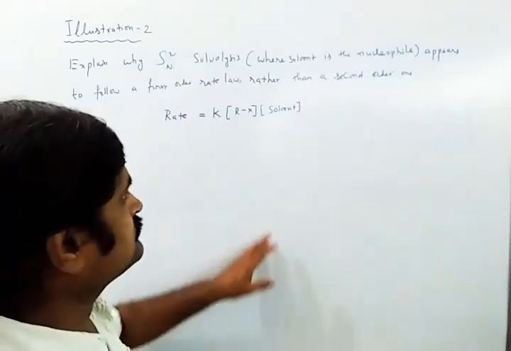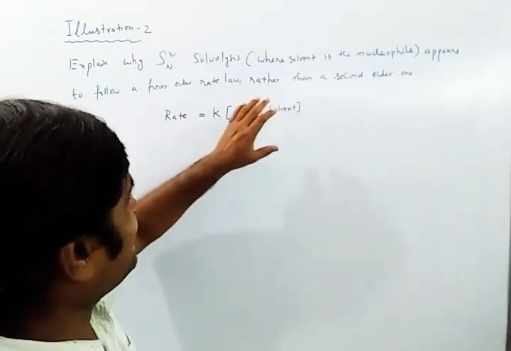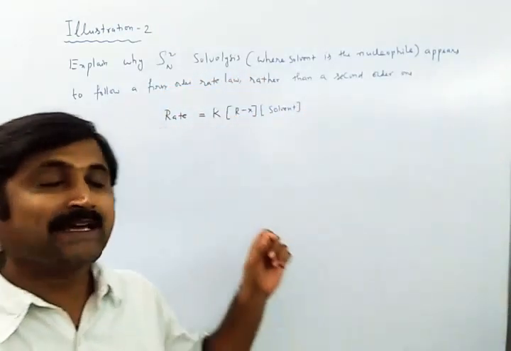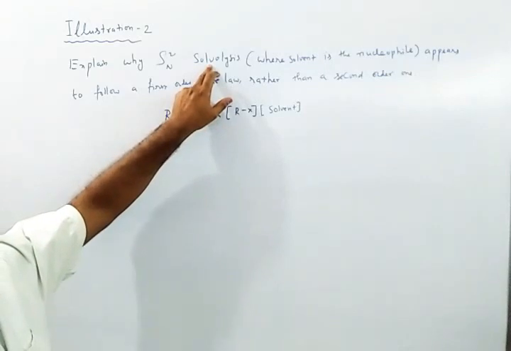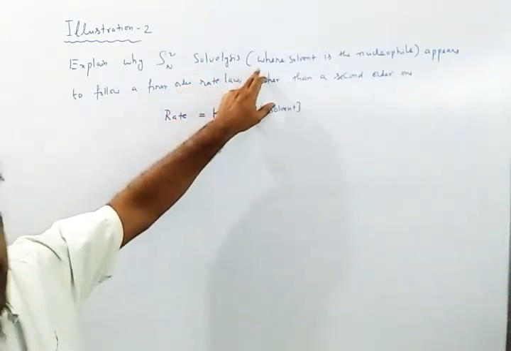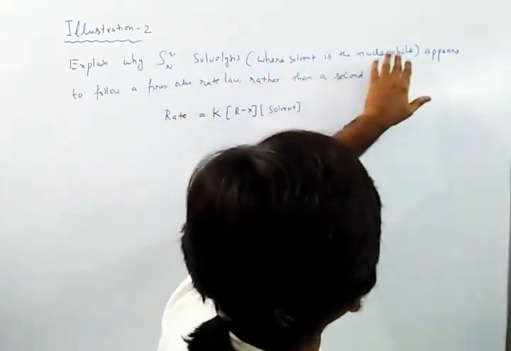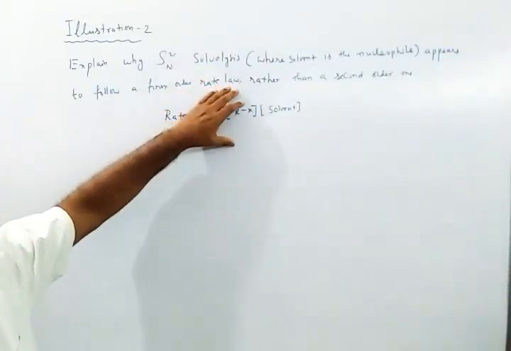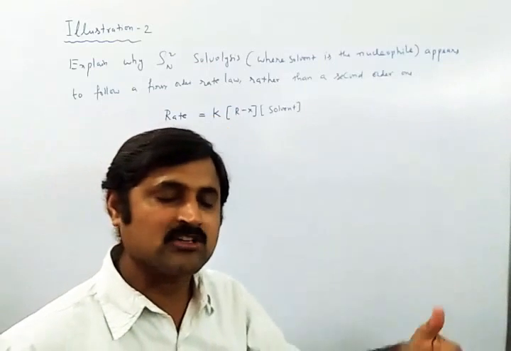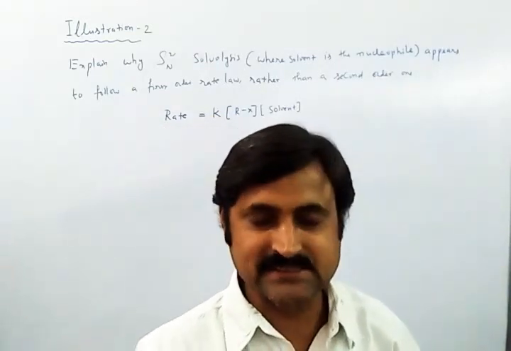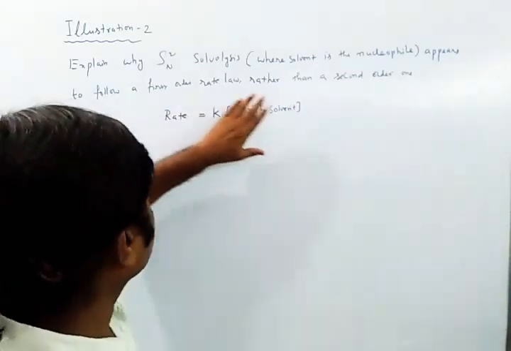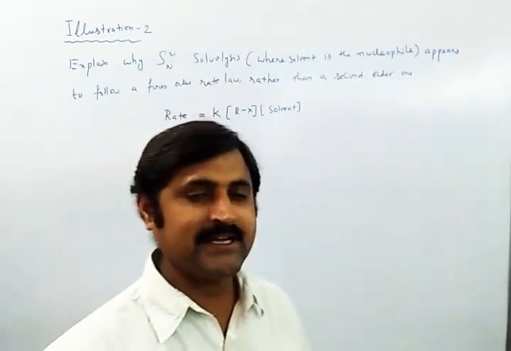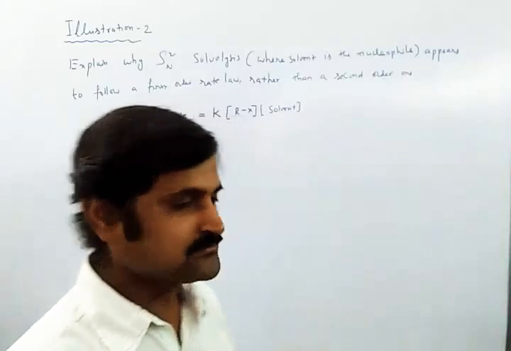In the question they have given that this is following first order, and moreover they are saying it is solvolysis. What do you mean by solvolysis? Where a solvent is the nucleophile. When the solvent concentration greatly exceeds the concentration of alkyl halide RX, then according to chemical kinetics, this concentration is said to be independent of the rate of reaction.